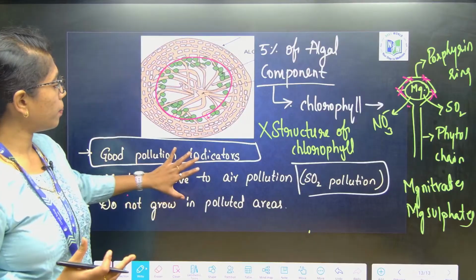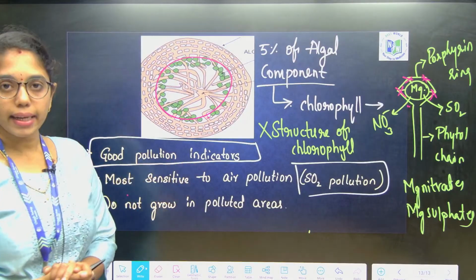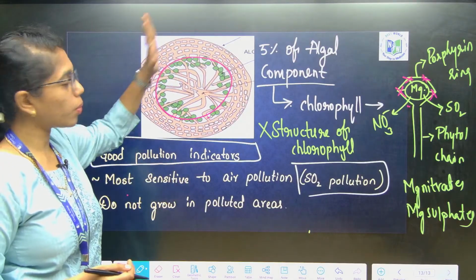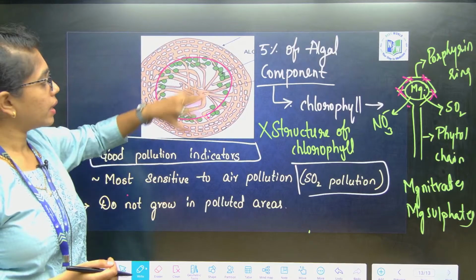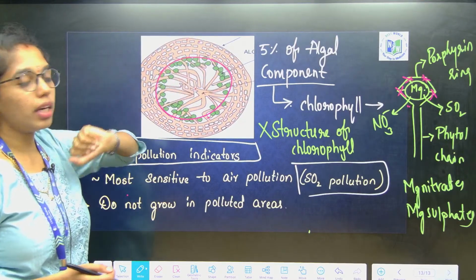Thereby, the complete process will be inhibited. When algae stops providing nutrition to the fungi, then the complete lichen system will collapse.